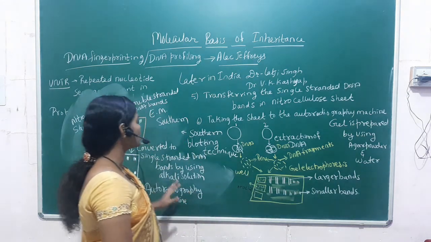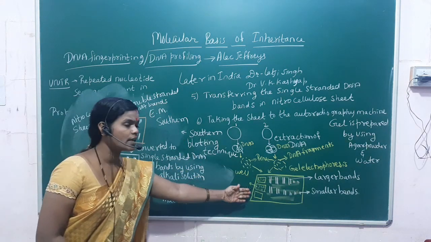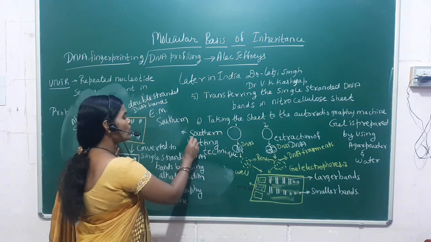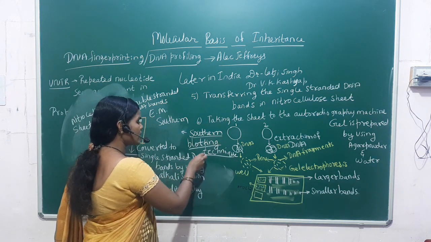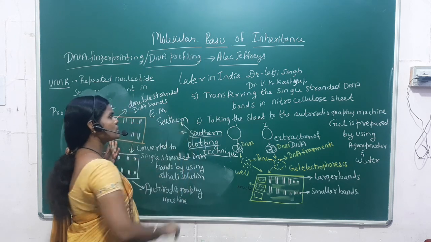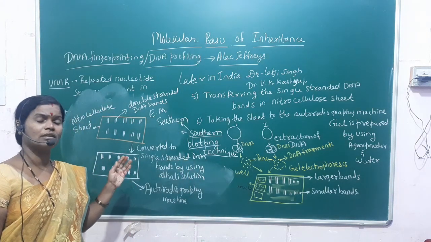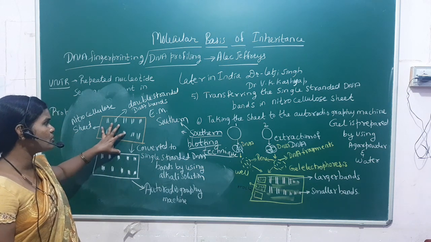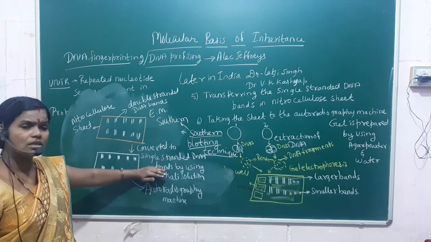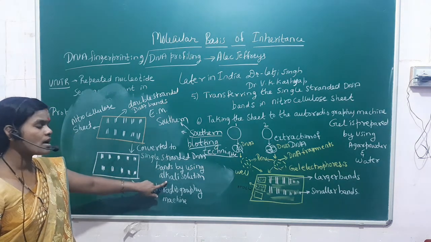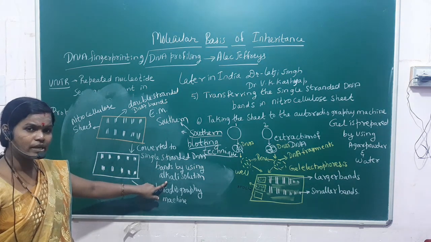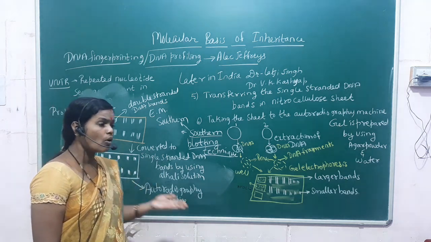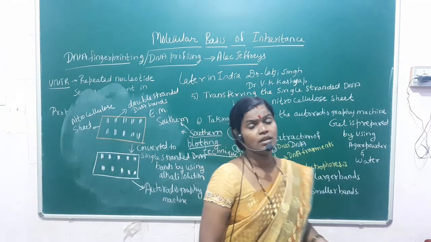After keeping the nitrocellulose sheet, the double-stranded DNA bands are shifted to the nitrocellulose sheet, and this is called what? The Southern blotting technique, and it was proposed by the scientist E.M. Southern. After shifting the double-stranded DNA bands to the nitrocellulose sheet, they are converted to single-stranded DNA bands by using the alkali solution. After getting the single-stranded DNA bands, they are taken to the autoradiography machine.